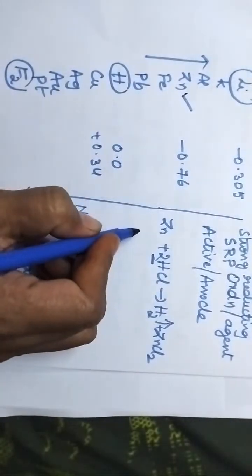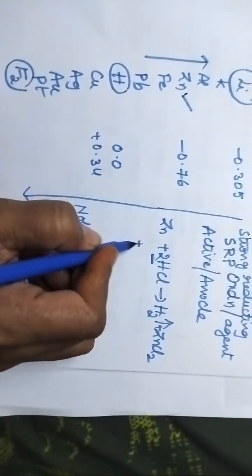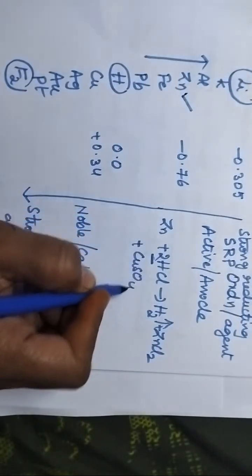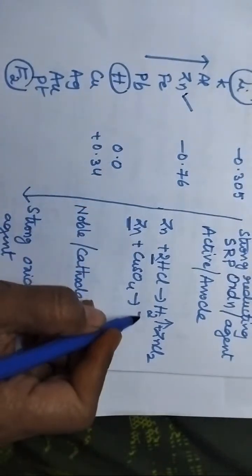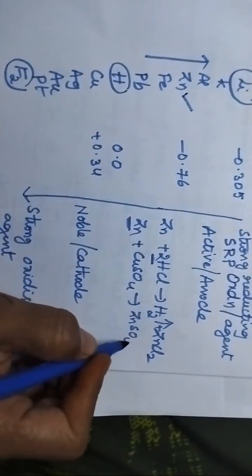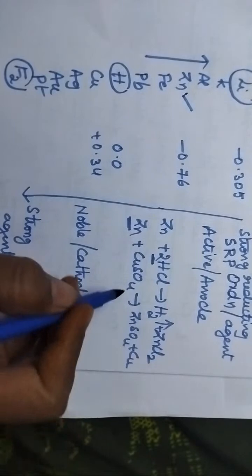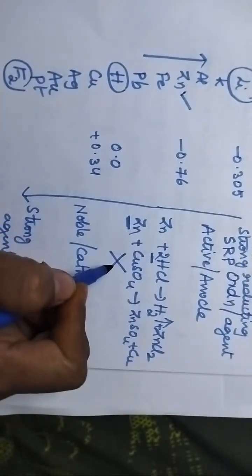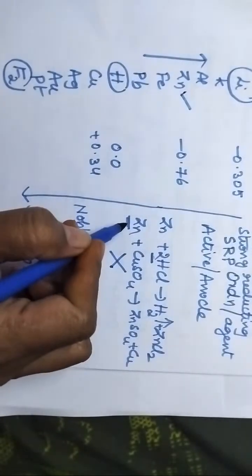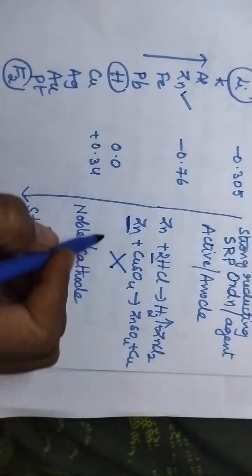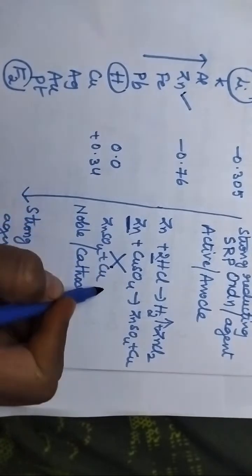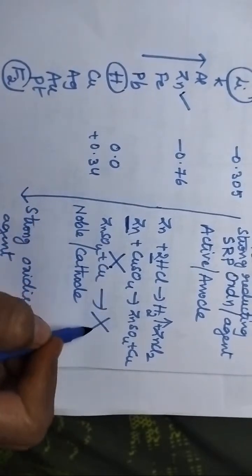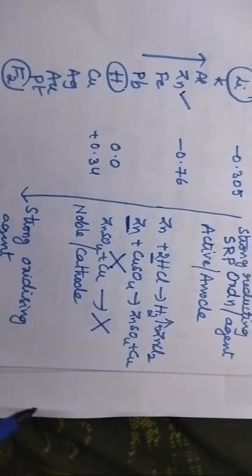If you like to store copper sulfate solution in a zinc container, what happens? Zinc is highly active and it replaces copper from the copper sulfate solution, and hence copper sulfate solution cannot be stored in a zinc container. But we can store zinc sulfate solution in a copper container. Here no chemical reaction takes place.